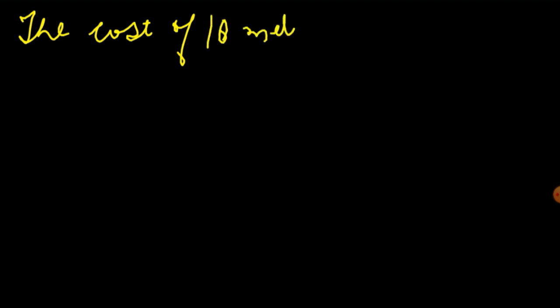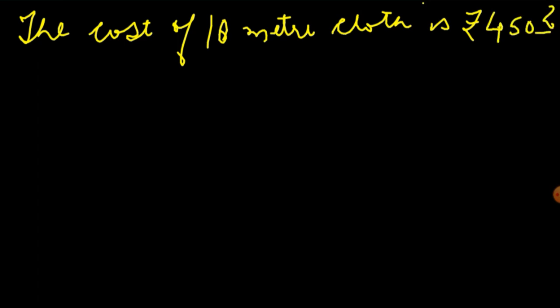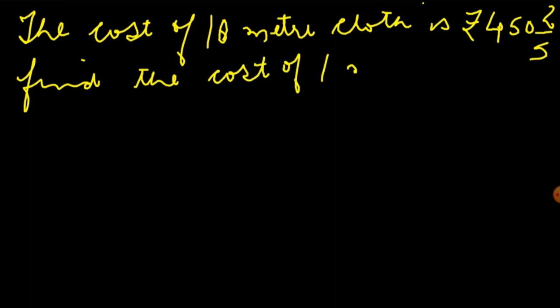Now let's take one example of division. Suppose we are given the cost of 10 meters of cloth is rupees 452 by 5. Find the cost of 1 meter of cloth. Now you see, you are given more and you have to find less. So to find less, we need to divide.